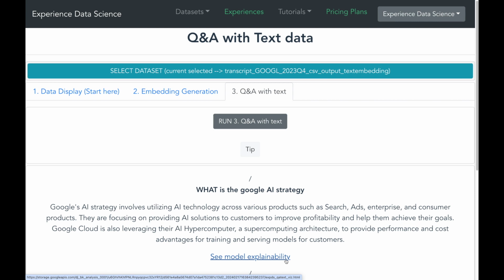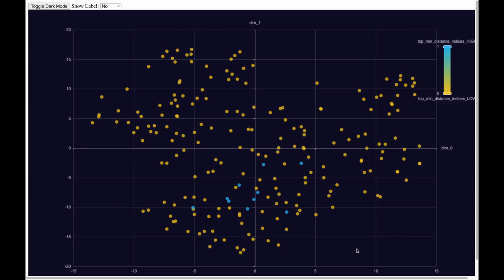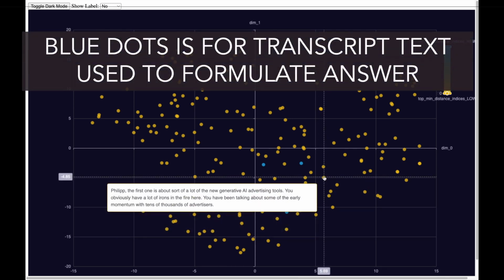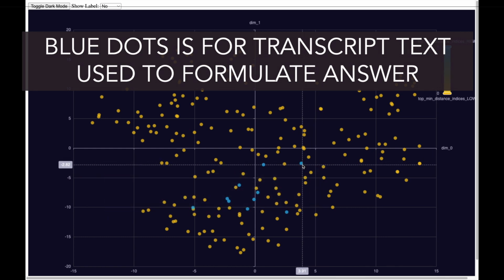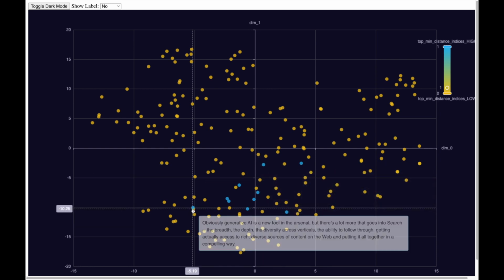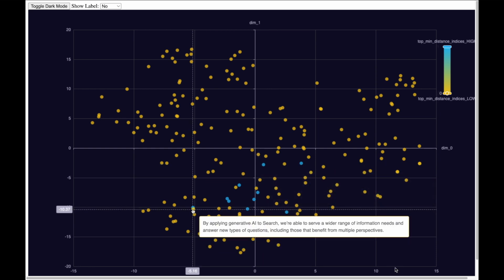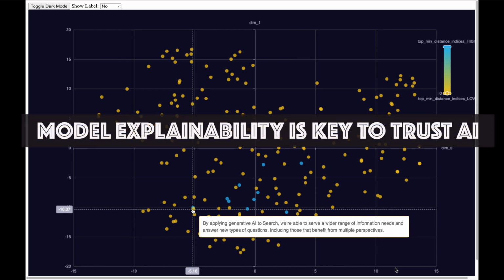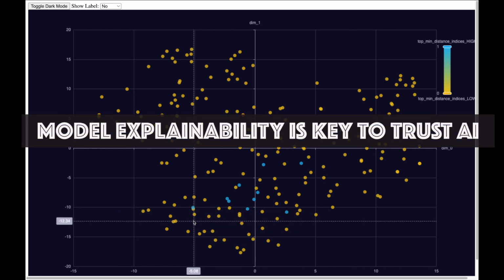Now, what is more cutting edge is that we also get the model explainability, which will show how the answer was derived. So in this scatter plot, each dot corresponds to a line in the transcript. The blue dot shows the lines which were chosen to generate the answer. So for example, the blue dot over here is about the Alphabet CEO Sundar Pichai talking about the excitement around AI solutions and generative AI. And the blue dot over here is about how Google is applying generative AI to search. Now, such an explainability really helps to build trust in the answer which was generated.